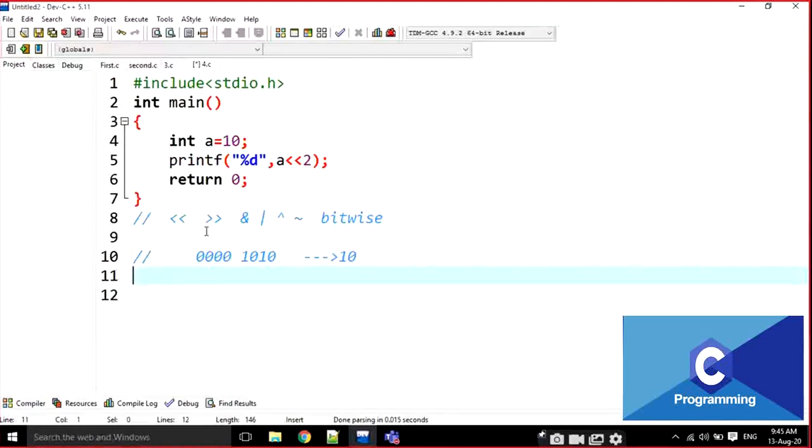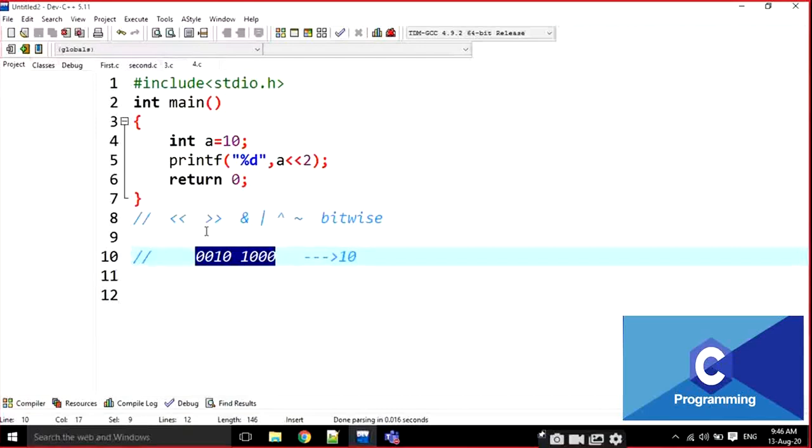Left shift of 2 means everything is going to be moved 2 bits to the left position, and every time I maintain it as 8 bits. For example, I delete these 2 bits and add 2 bits here. Can anyone tell me what is the binary value for this one?